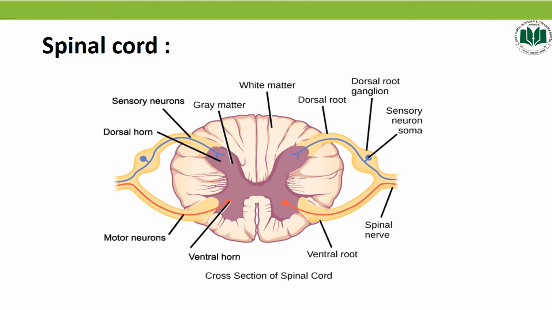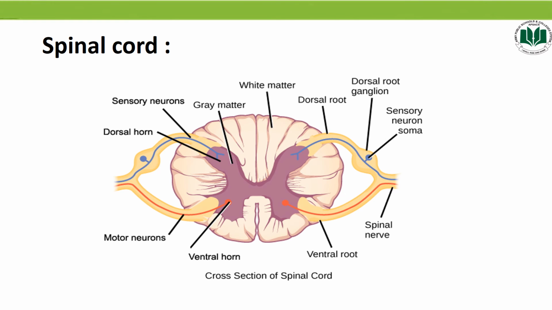Students, as you can see in the diagram, it is a cross section of the spinal cord, which is differentiated into two areas: an outer white region called white matter and an inner gray region called gray matter. The outer region, the white matter, mainly consists of nerve fibers, while the inner gray matter consists of neurons. The white matter shows deep grooves from both sides, and these grooves are called the posterior median sulcus and anterior median sulcus.